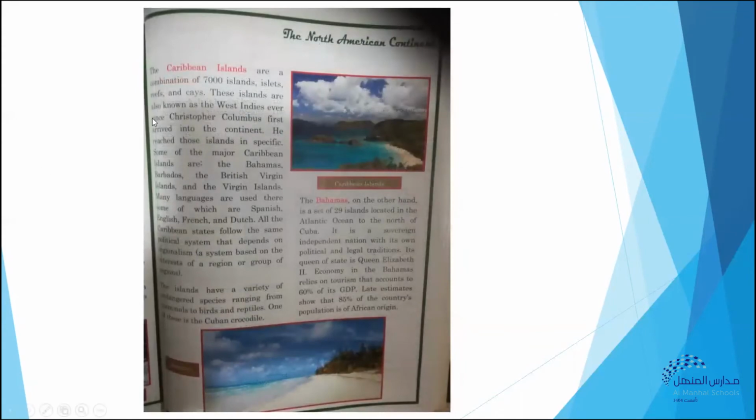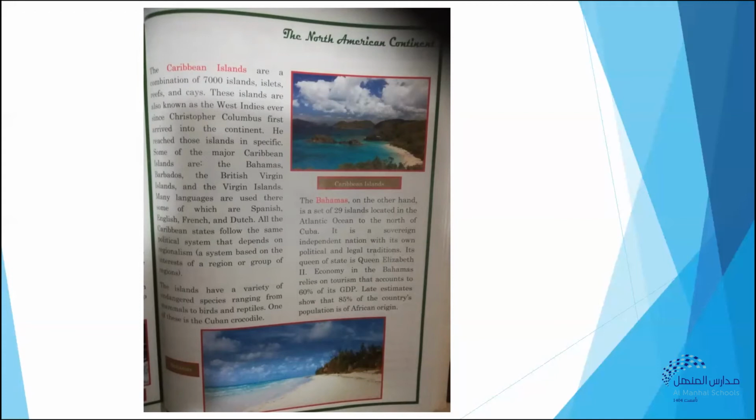The Caribbean islands are a combination of 7,000 islands, islets, reefs, and cays. These islands are also known as the West Indies ever since Christopher Columbus first arrived into the continent. He reached those islands in Pacific. Some of the major Caribbean islands are the Bahamas, Barbados, the British Virgin Islands, and the Virgin Islands. Many languages are used there, some of which are Spanish, English, French, and Dutch. All the Caribbean states follow the same political system that depends on regionalism, a system based on the interests of a region or group of regions.